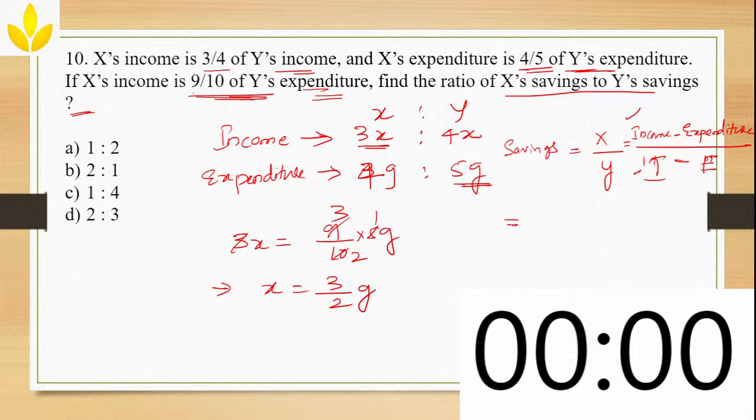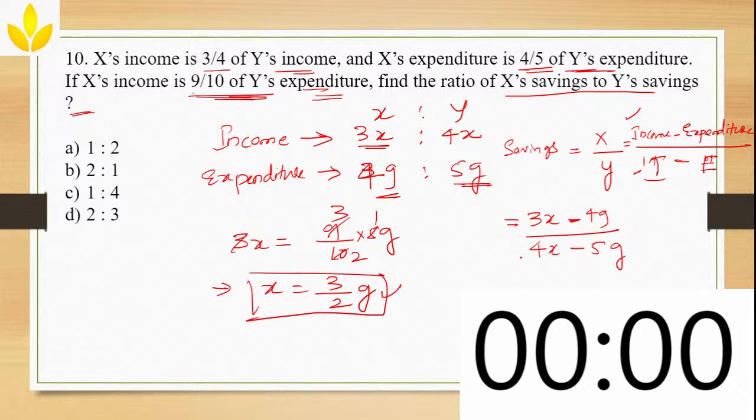Now write that ratio. What is X's income? Which is 3x. Minus what is the expenditure? Which is 4G. So 3x minus 4G, divided by Y. What is Y's income? 4x. Minus what is Y's expenditure? Which is 5G. Correct? Okay. Now you already know the value of x in terms of G. Substitute here and try to simplify it.